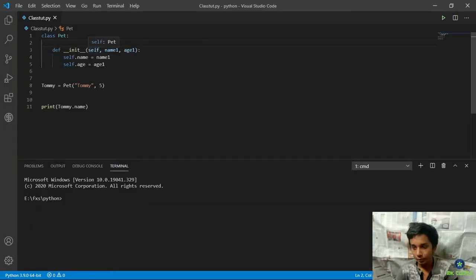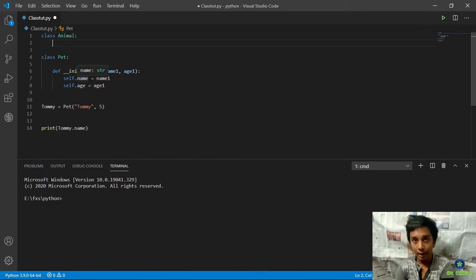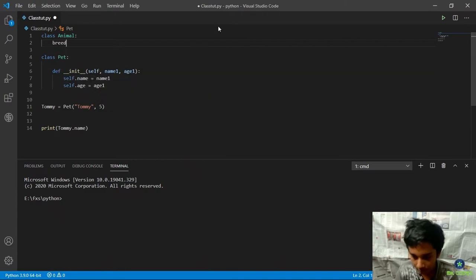I have my screen from last video. It's just the basic initialization and creating an object. So in the last video we saw this pet class, and in this video for demonstration I'm going to make one more class which is called animal. Okay, and this animal class is going to have breed as well.